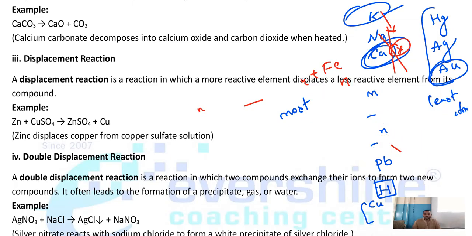Any doubts? And here, according to this example, you can see what he has given: zinc plus copper sulfate. Zinc is a highly reactive metal, right? Compared to copper, where is copper? Copper is the least reactive metal. Zinc is a highly reactive metal.